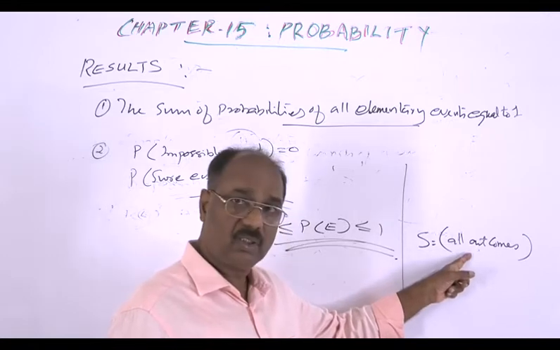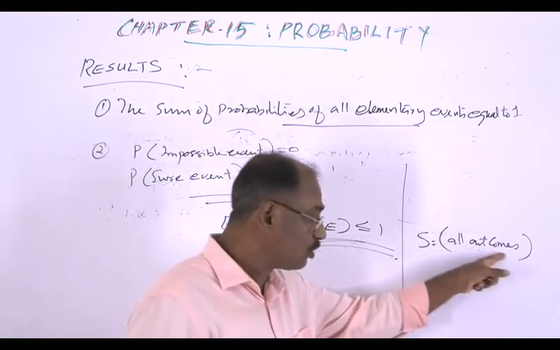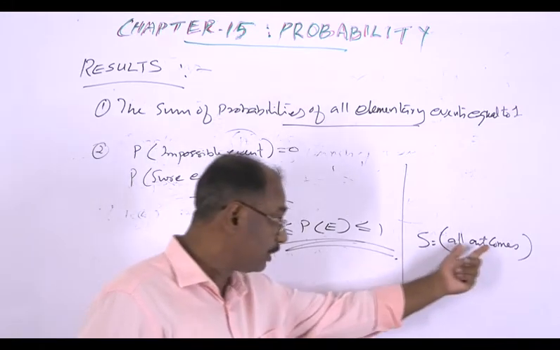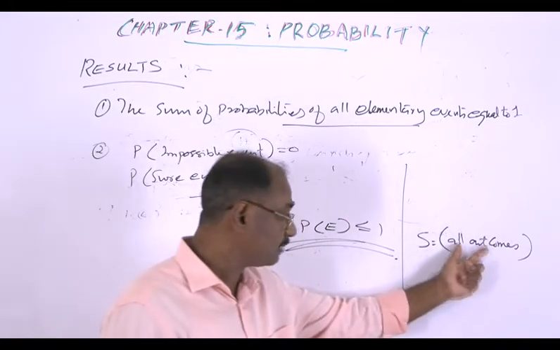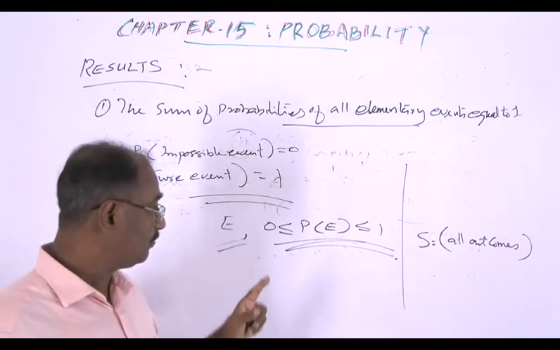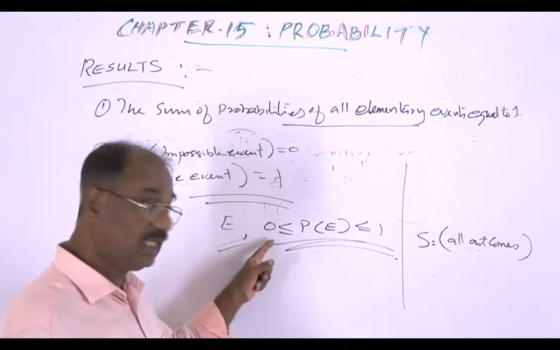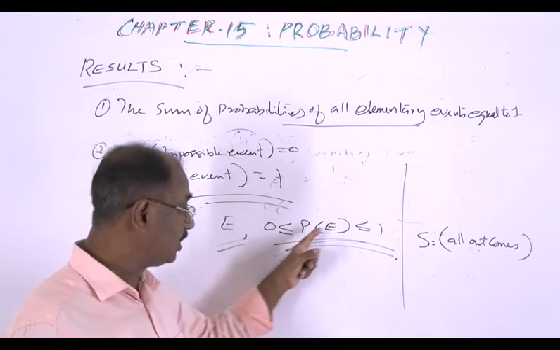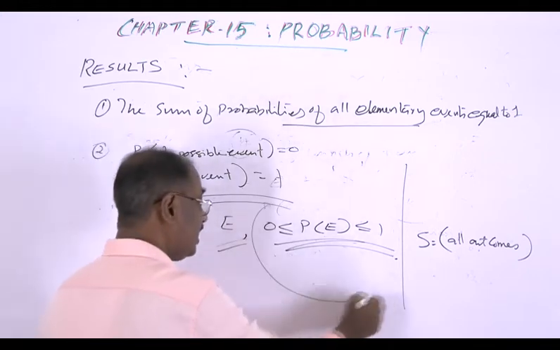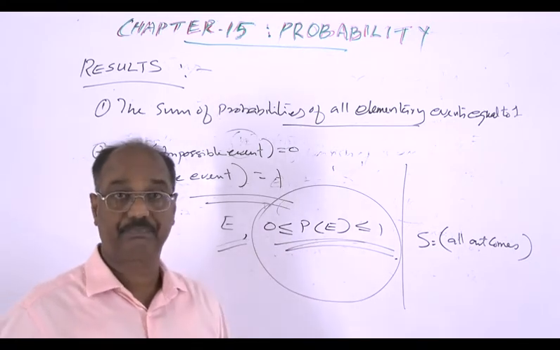If there is no favorable outcome, then the probability of E is 0. If all outcomes are favorable to E, then the probability of E is equal to 1. If a proper subset of the sample space is favorable to E, then the probability of E is less than 1. So in general, for any event E, 0 is less than or equal to the probability of E, which is less than or equal to 1.